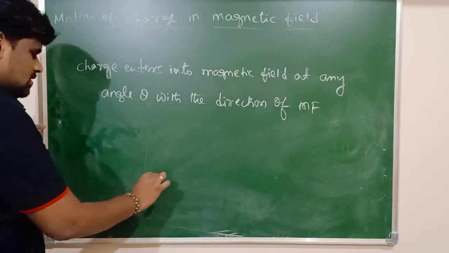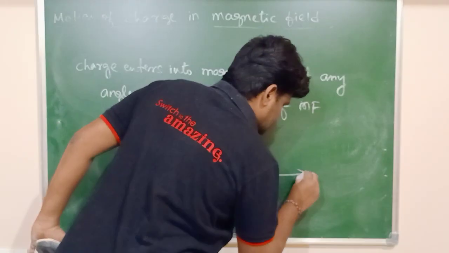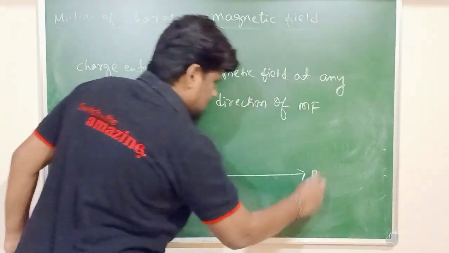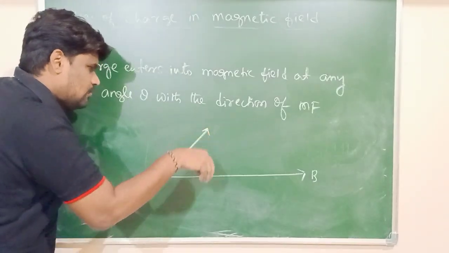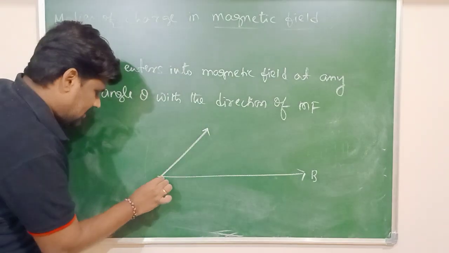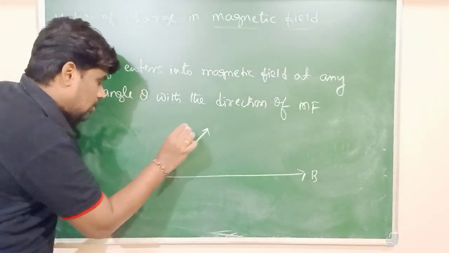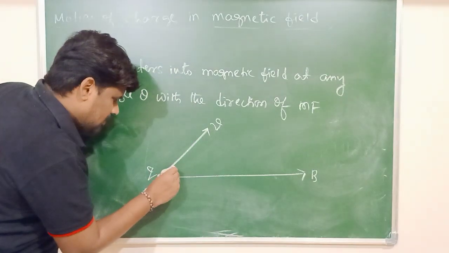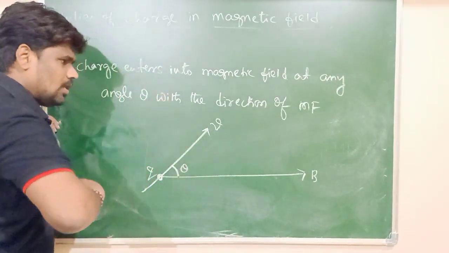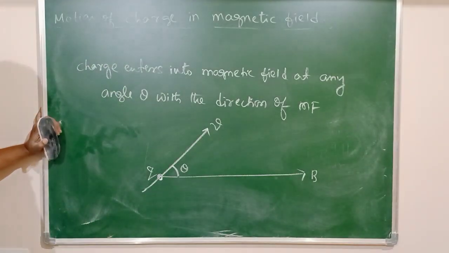Imagine that this is the direction of the magnetic field, and the charged particle enters like this in the region of the magnetic field. This is the direction of the velocity of the charged particle, such that the charge makes an angle theta with the direction of the magnetic field.